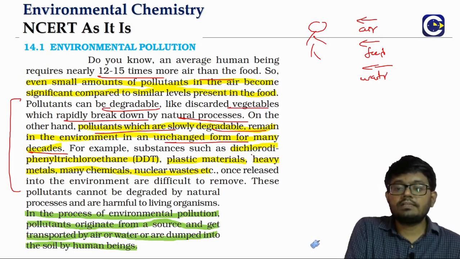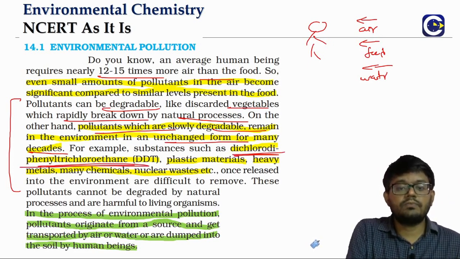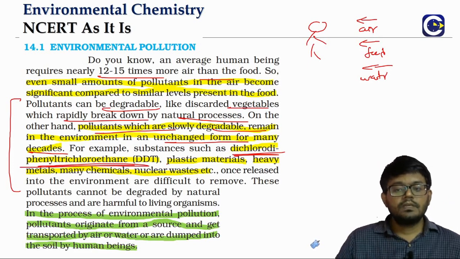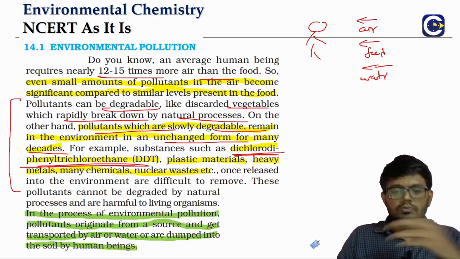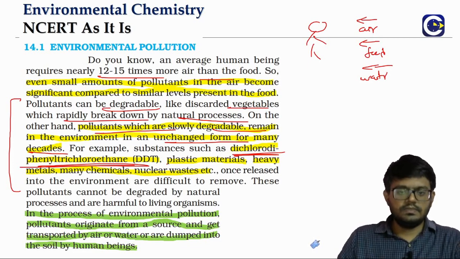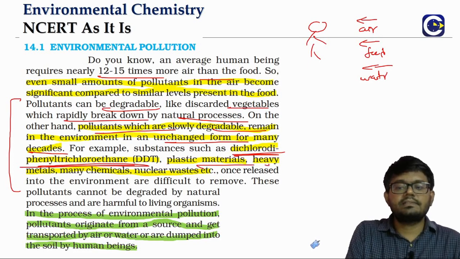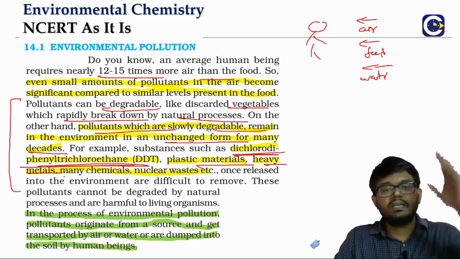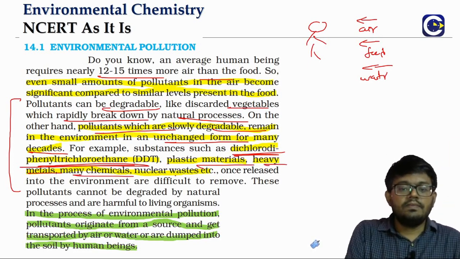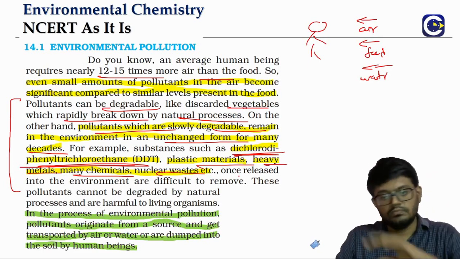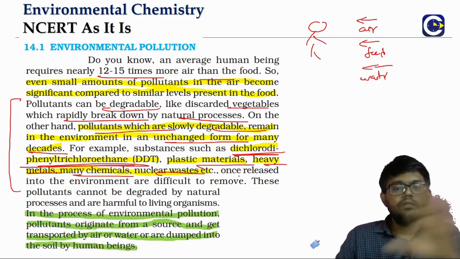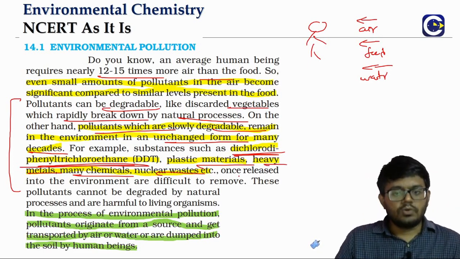If you look at one such substance, this is a very popular one: DDT, dichlorodiphenyl trichloroethane. We'll talk about this in a while as we go into the details of the chapter. Even plastic materials, heavy metals like lead, tin, even some chemicals and nuclear waste, are going to be there in the environment for a lot of time to come.